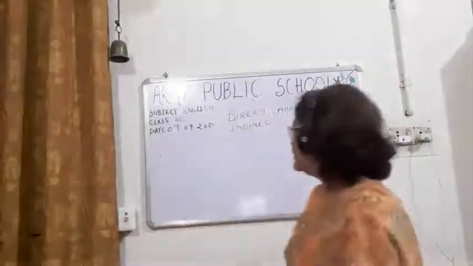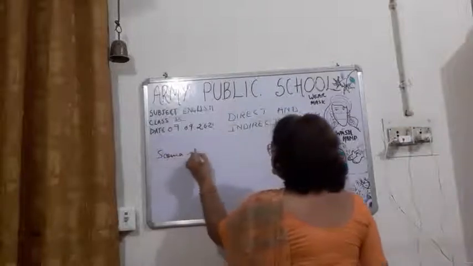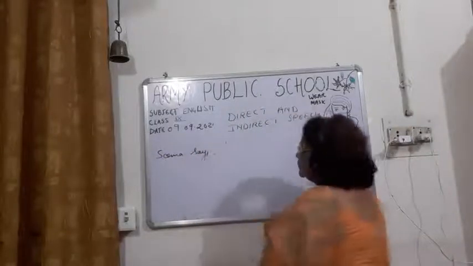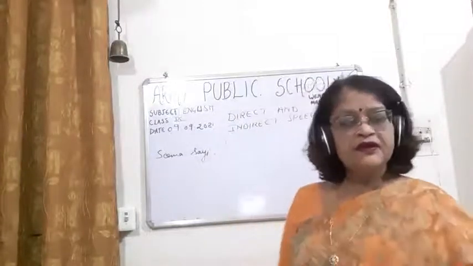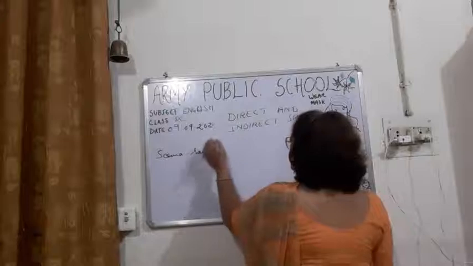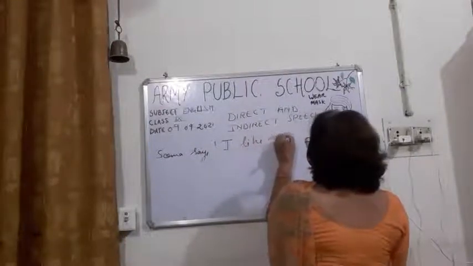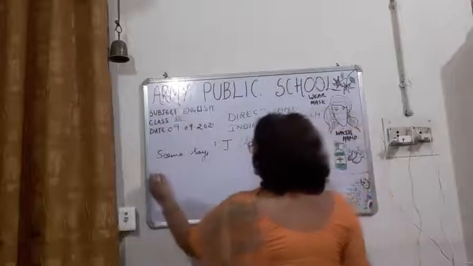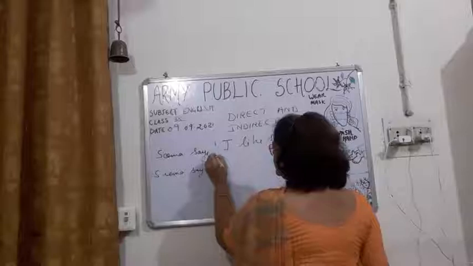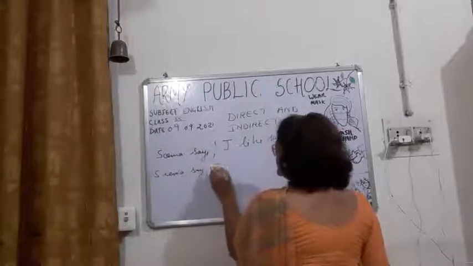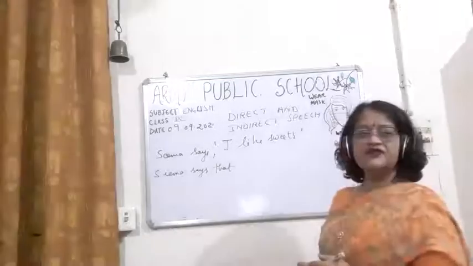Now the third sentence is here. Seema says, "I like sweets." Okay, so this is the reporting part. So what will happen? Seema says, remove the inverted commas and write the conjunction that. Seema says that. Now the fourth point is that we have to change the pronoun.